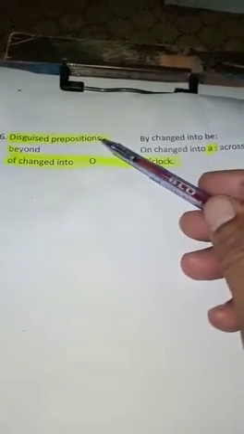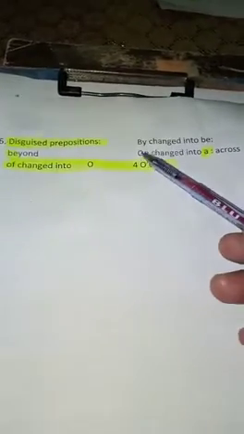The sixth form of prepositions are disguised prepositions. It is very interesting to note them. By is changed into be, and we form the disguised preposition beyond. On is changed into a, and we form the preposition across.